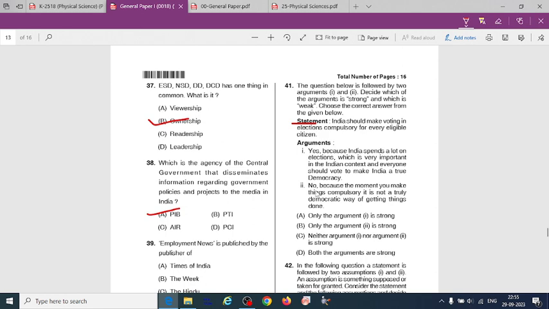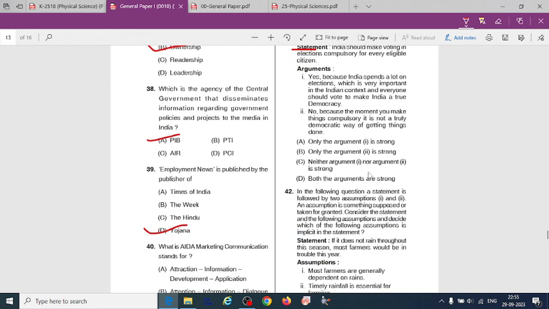The second argument: no, because the moment you make things compulsory, it is not a truly democratic way of getting things done. After reading these arguments, the option we will go for is A because it is a strong argument.